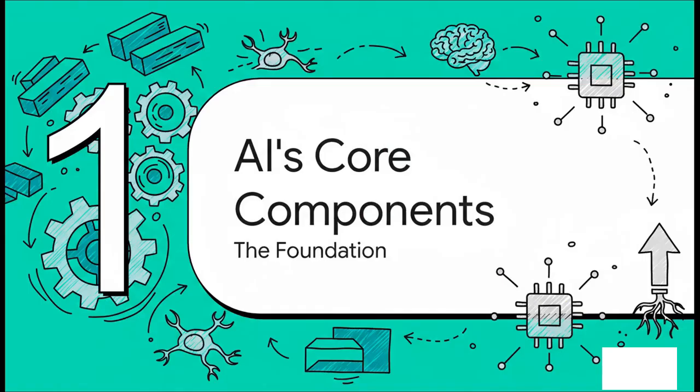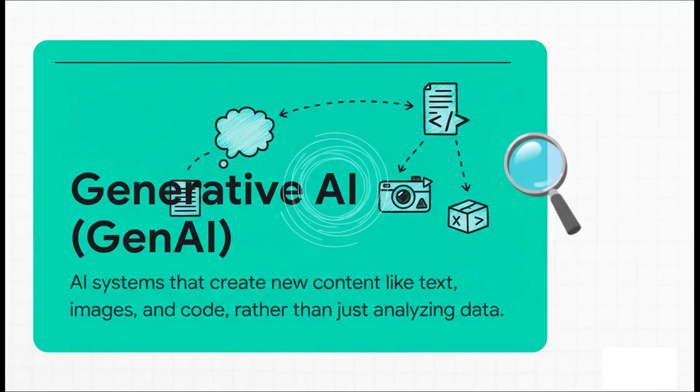Okay, let's start with the absolute foundation. These first three components, they're really the building blocks for everything else we're going to cover today. First up, generative AI, or GenAI for short. For years, AI was all about analyzing data that already existed, finding patterns, making predictions. The huge shift with GenAI is that it creates something entirely new. It's the difference between an AI that can identify a cat in a photo and one that can literally paint a picture of a cat on Mars. When you hear about tools like ChatGPT or Midjourney, you're hearing about generative AI.